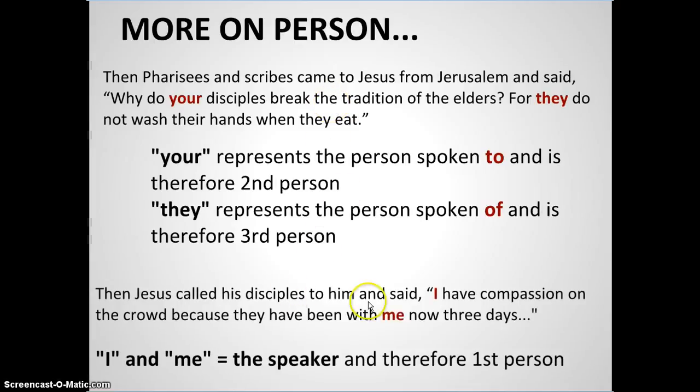Another example: "Then Jesus called his disciples to him and said, 'I...'" Now therefore, we can see that I is first person, as well as me, because he's the speaker. And first person is the speaker. "I have compassion on the crowd because they have been with me now 3 days." So I and me are both personal pronouns in the first person.